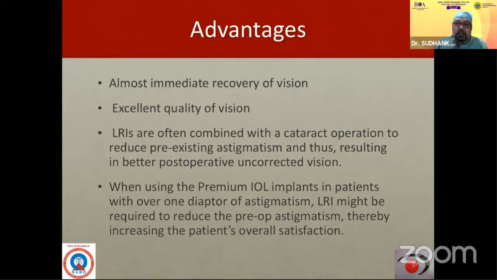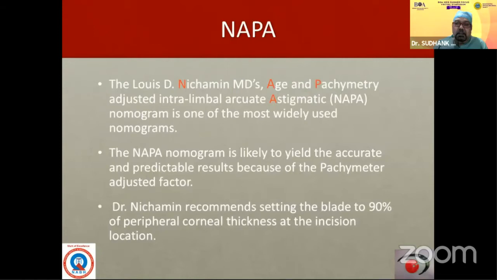So to correct the preoperative astigmatism leads to overall satisfaction with the patient. Now, NAPA is a Nichamin age and pachymetry adjusted intralimbal arcuate astigmatism. It is likely to give you the most accurate and predictable results, and